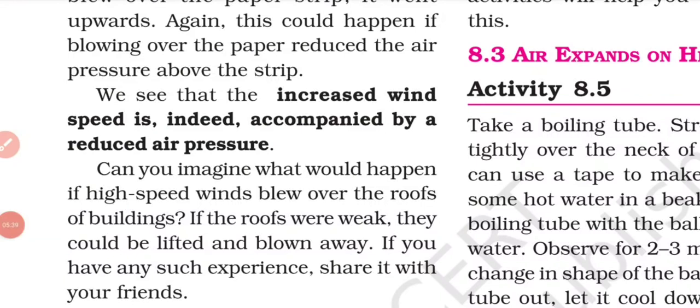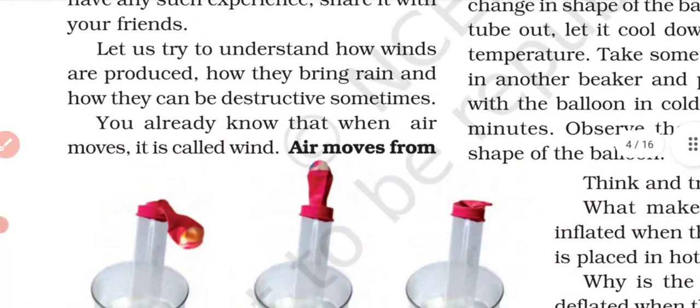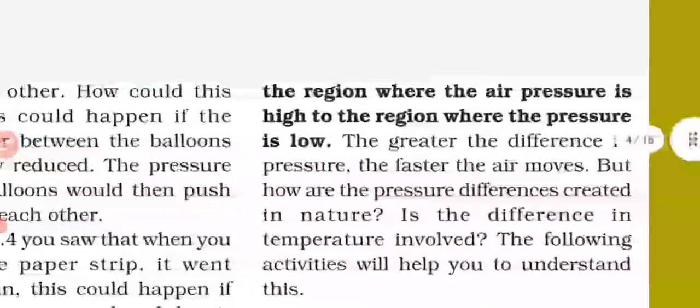So by the previous activities, we can easily say the increased wind speed is indeed accompanied by a reduction in air pressure. Whenever the speed of air increases, the pressure is reduced. Now, another concept is that air moves from the region where the air pressure is high to the region where the pressure is low. That means whenever there is a pressure variation, the air will move from high pressure to low pressure. For this, we have to perform another activity.